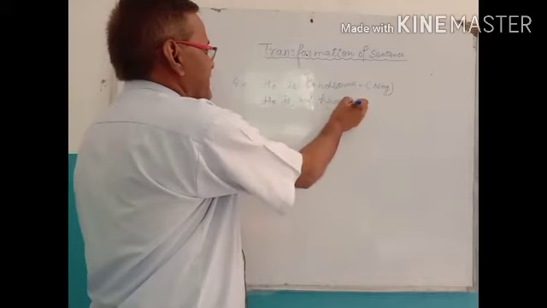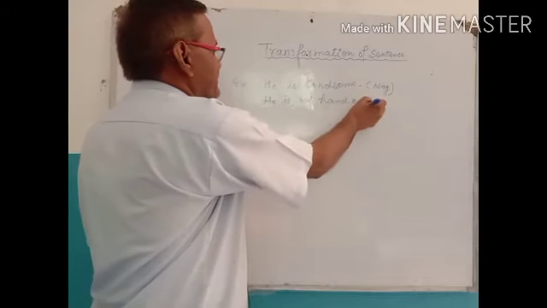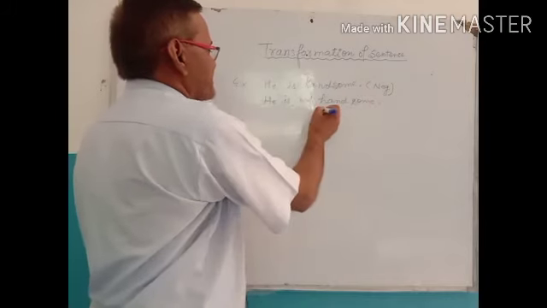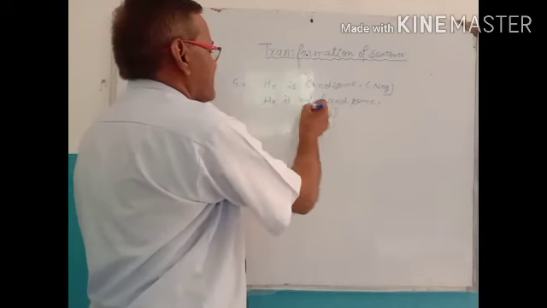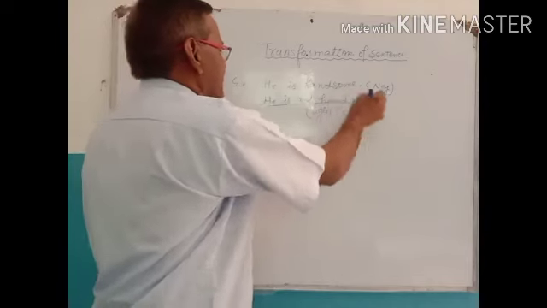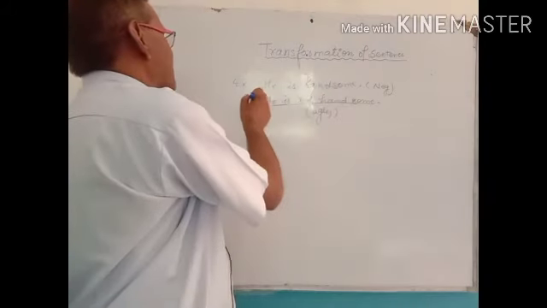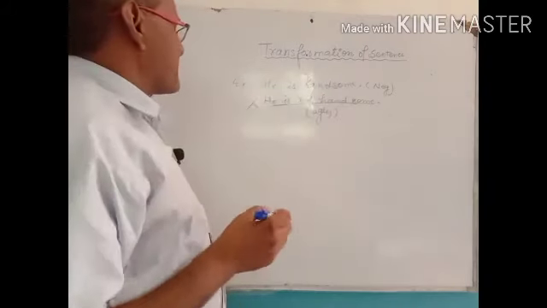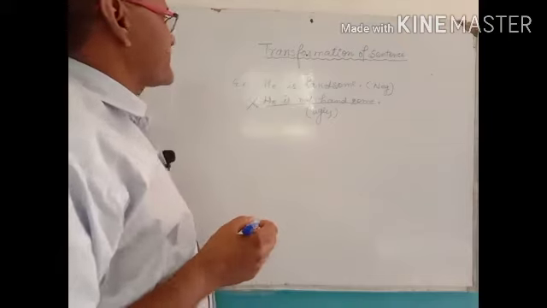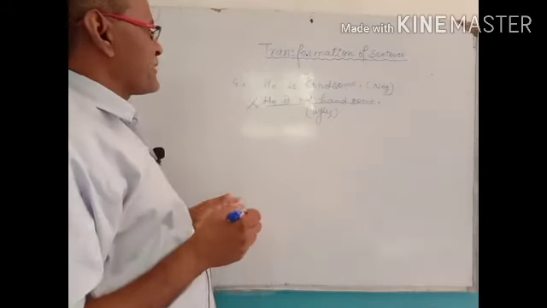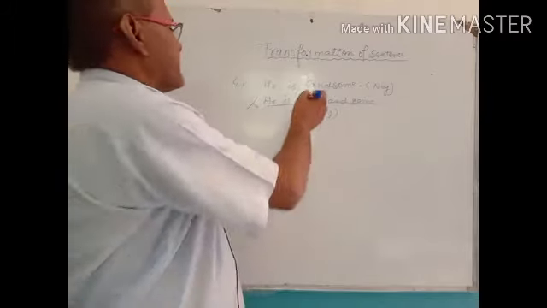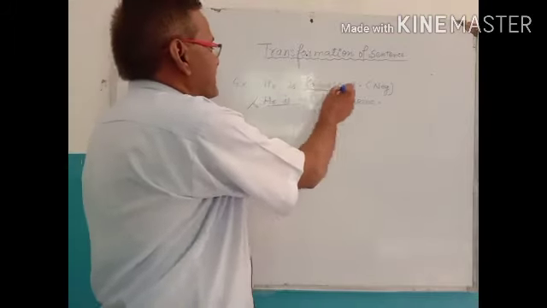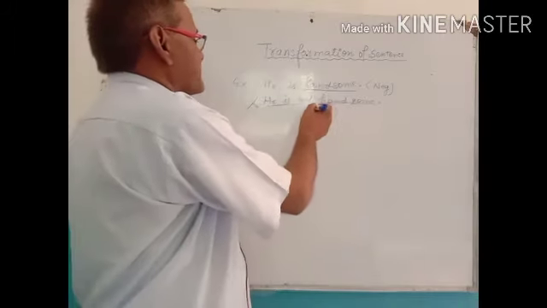Here, not handsome means ugly. Thus, the meaning is changed. So, it is not called transformation of sentence.